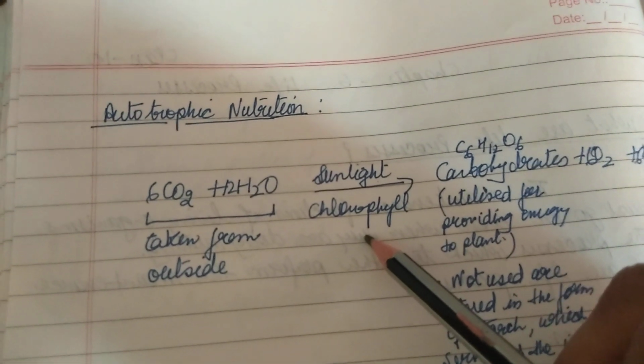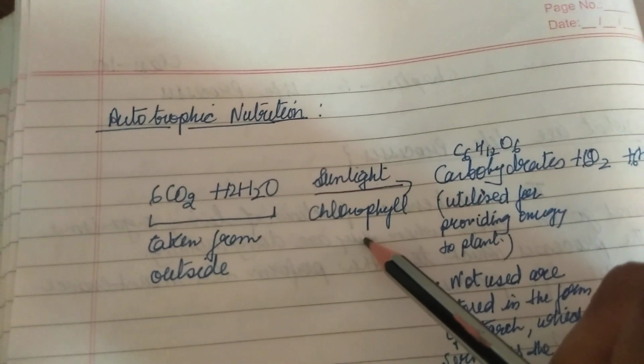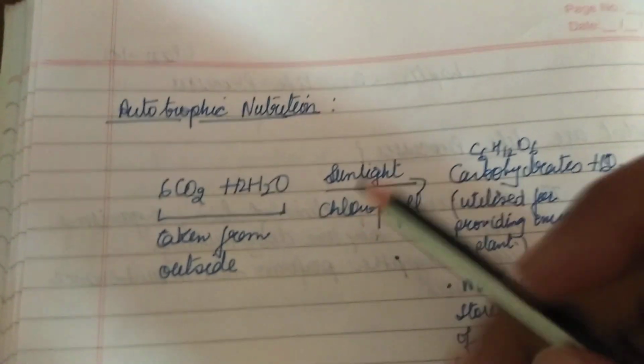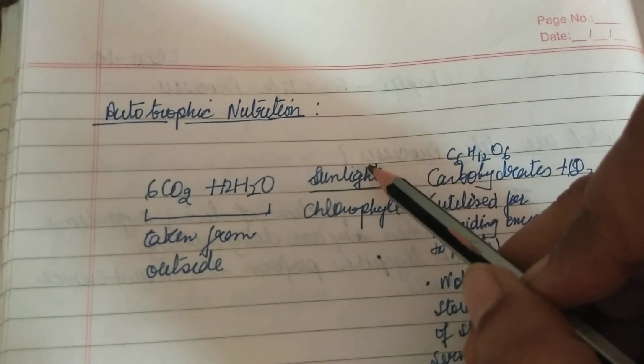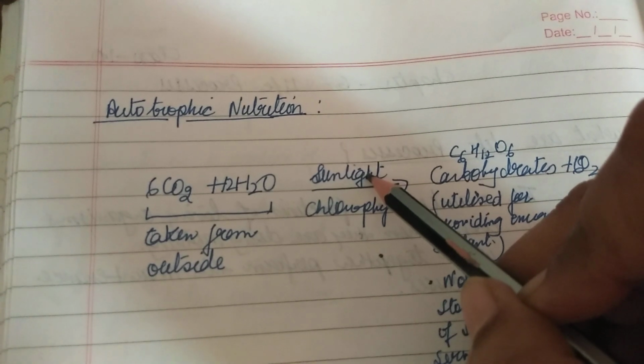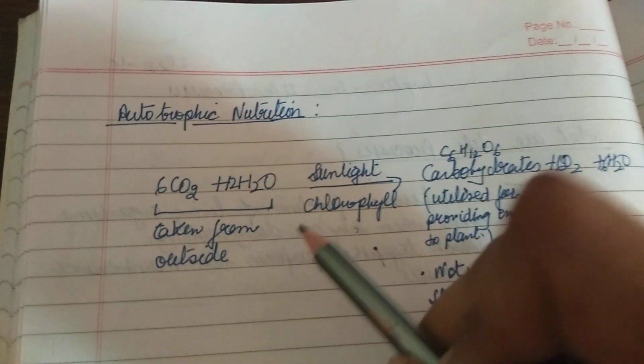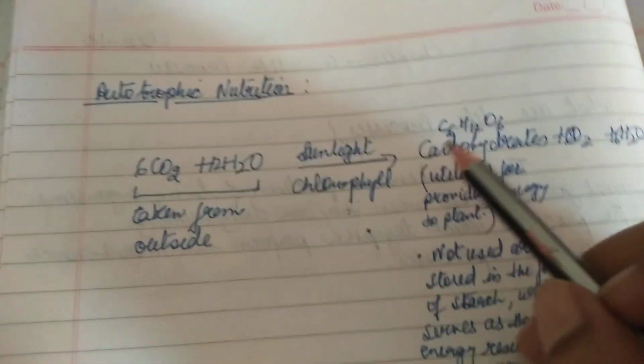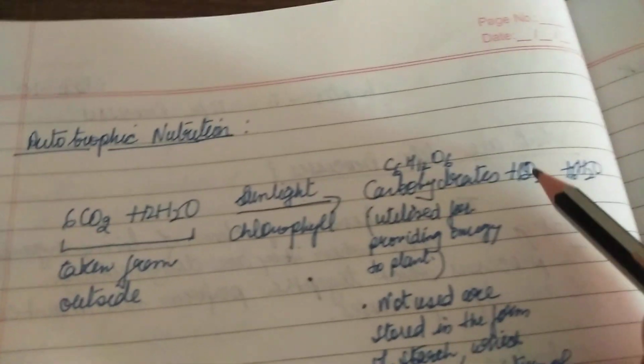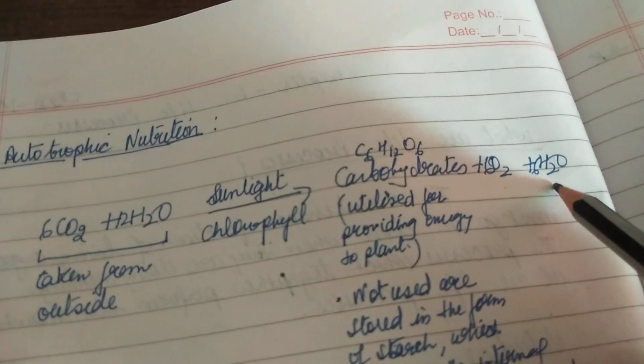It's a pigment present in green plants, and its role is to take in this sunlight. So it is very important to have chlorophyll for this reaction to happen. Then there is formation of carbohydrate, oxygen and water.